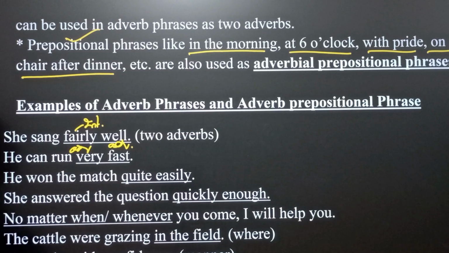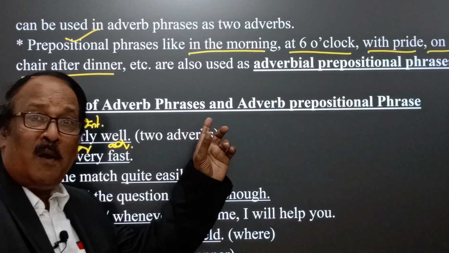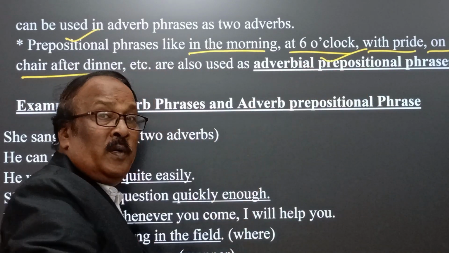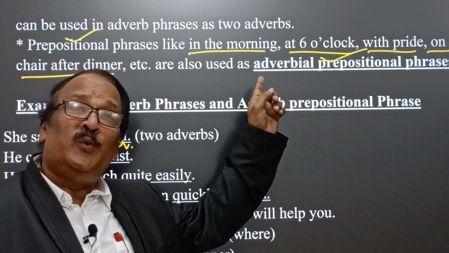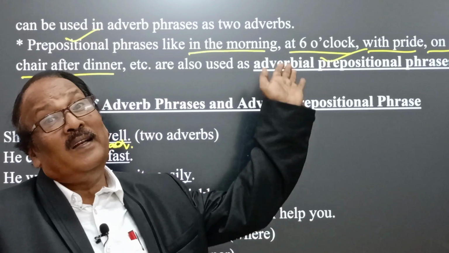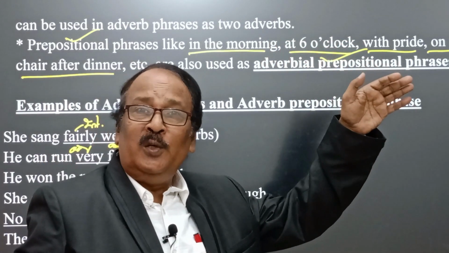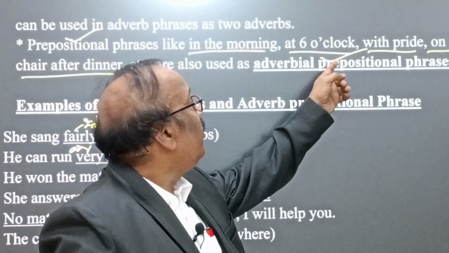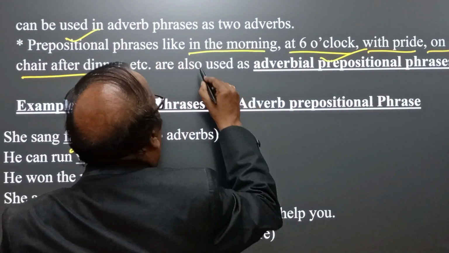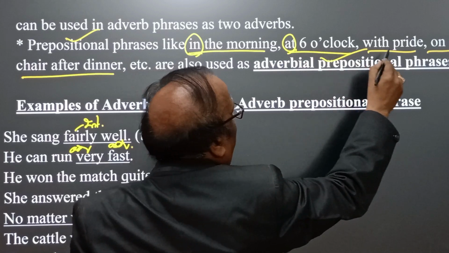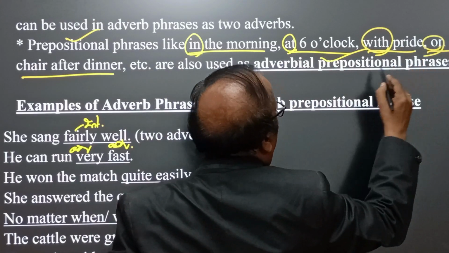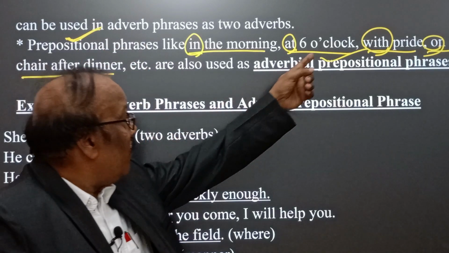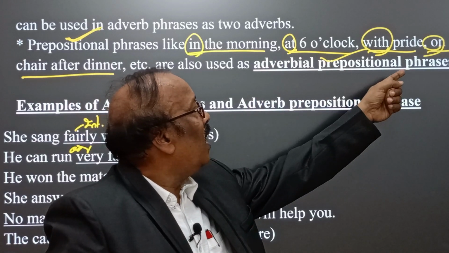Prepositional phrases are also used as adverbial prepositional phrases, because these adverbial phrases begin with a preposition but do the role of an adverb. Therefore here we find adverbial prepositional phrases. Here we find in, at, with, on; these are prepositions. And therefore they are called adverbial prepositional phrases.